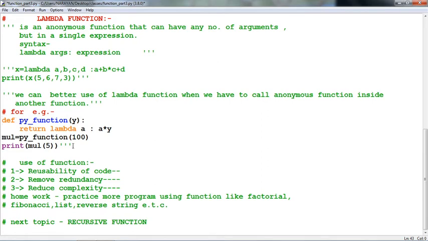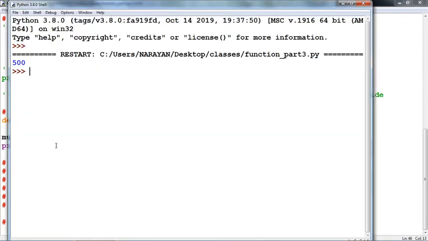For example, this is a function defined: def myfunc(y), return lambda a: a * y, and then the variable equals myfunc(100), then multiply by 5. If we take any input y, it will return 5 times that number. That means any number taken as input, it returns 5 times that input. Now see the output here, 500.